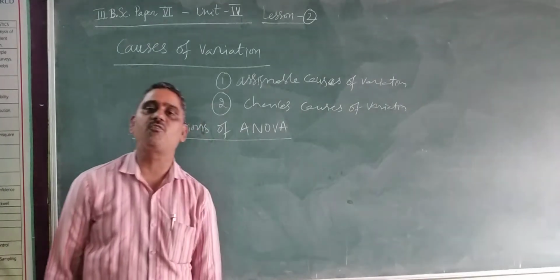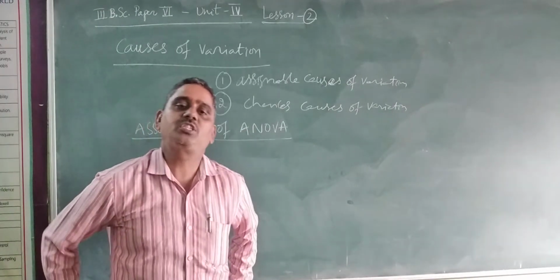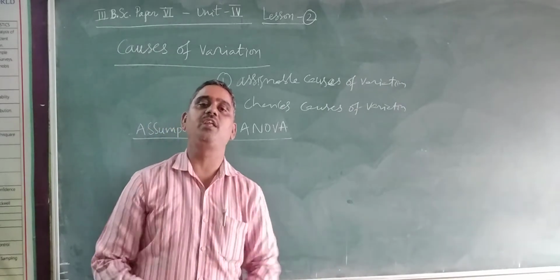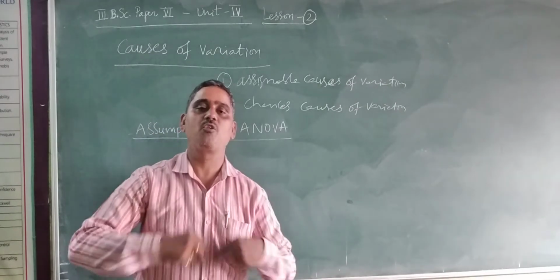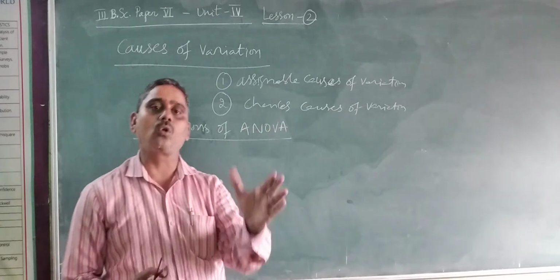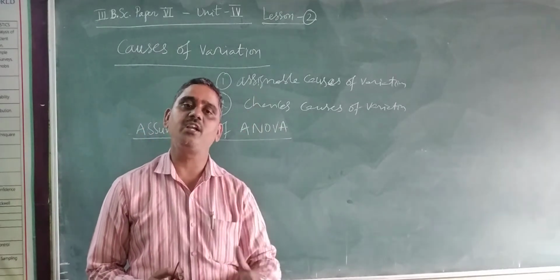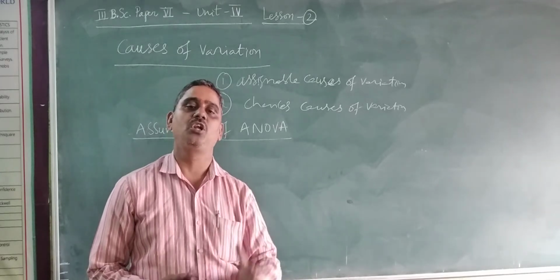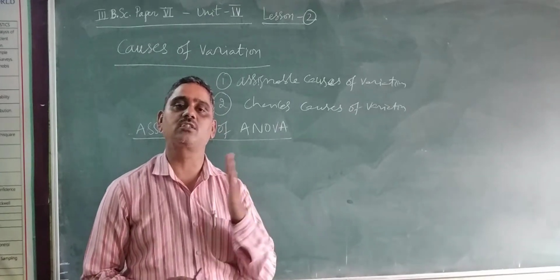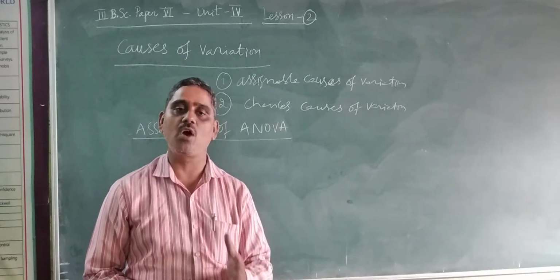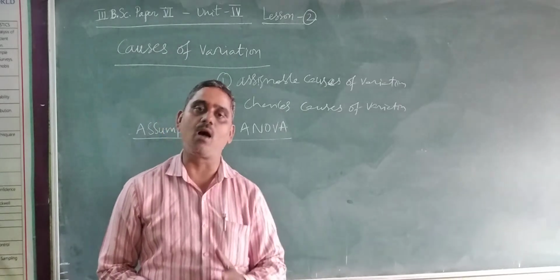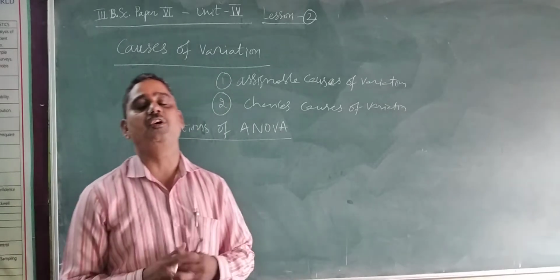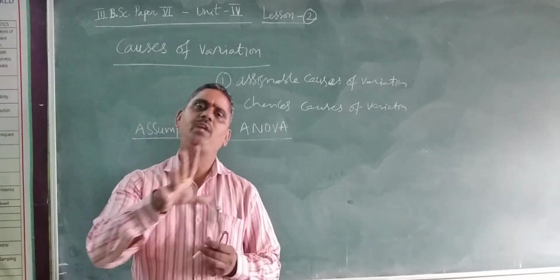The chance causes of variation are nothing but variation which cannot be controlled by human endeavor. By human hand we cannot control it and we cannot identify it, and such kind of variation is nothing but chance cause of variation. I give you one suitable example to understand this, where the same treatment was applied.